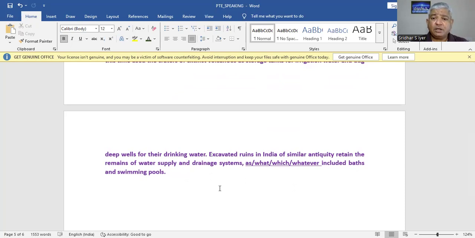Excavated ruins in India of similar antiquity retain the remains of water supply and drainage systems. So they are talking about two things. Whenever you talk about two things, it cannot be as, what or whatever. It can be only which included baths and swimming pools.